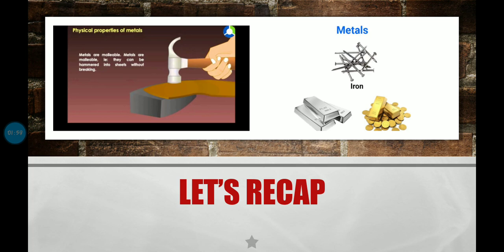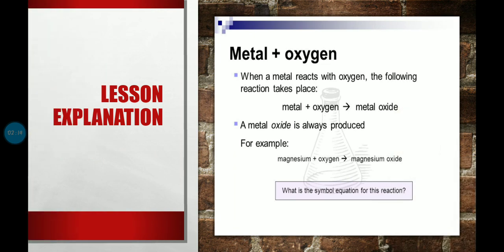Metals have high melting and boiling points, and they produce sound, that is, they are sonorous in nature. So these are the physical properties of metals. Now let us start with the chemical properties of metals. Whenever metals react, they lose their electrons, hence they are called electropositive elements.